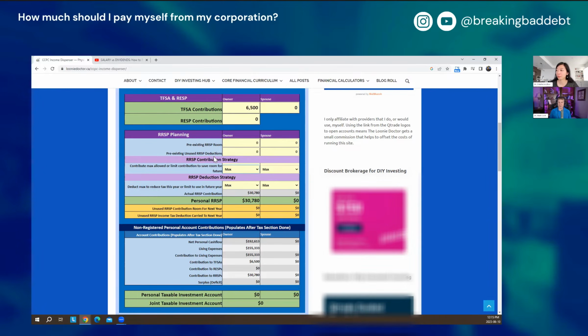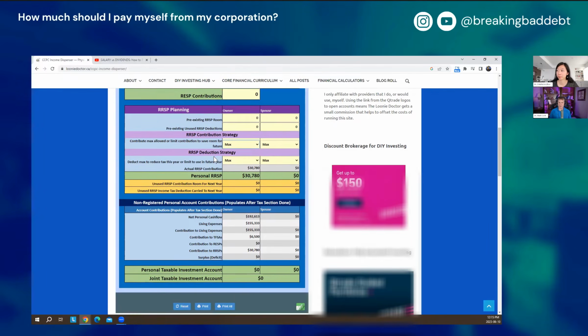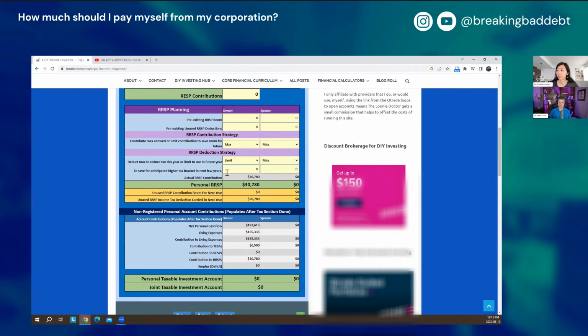Yeah, and you've got the money to put in, and you would be able to use it. So if you have the money to put in, then you would just leave that as max for contribution. If you want to save the deduction for the future, you'd put a limit there. But if not, you would just leave it as max. And if you wanted to save it all for the future, like put the money in now but not deduct it, you'd make that limit 0. Oh, I see. Okay. That would carry it for the future to use.